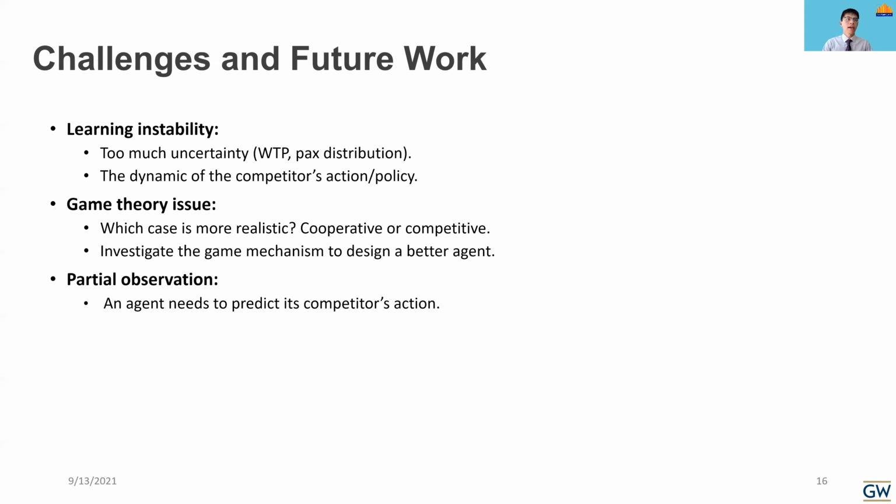Finally, let's talk about the challenges and our future work. First is about the learning instability. During training, we found that this problem is very hard to converge, and we think it comes from two things. The first is that it contains too much uncertainty, like the willingness to pay and the passengers distribution. The other factor is the dynamic of the competitor's action. It makes the environment not stationary, so the agents find it very hard to learn from this kind of environment.